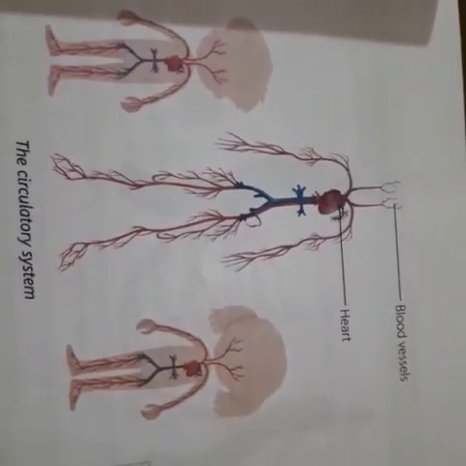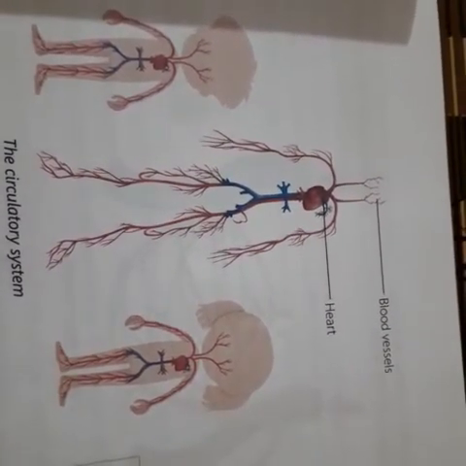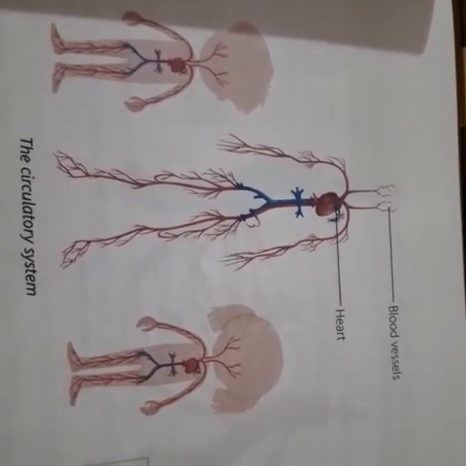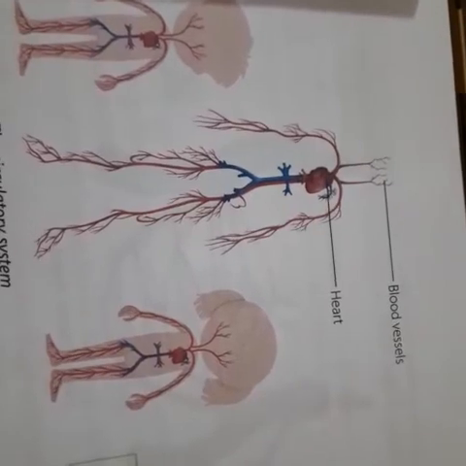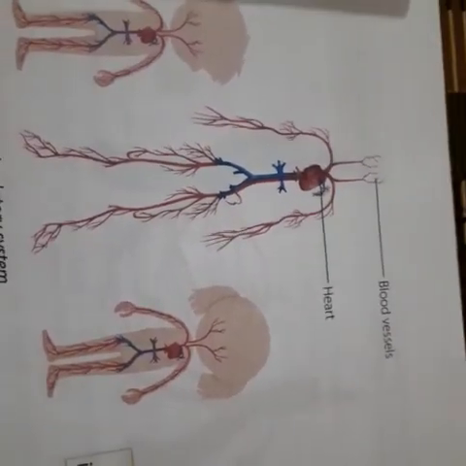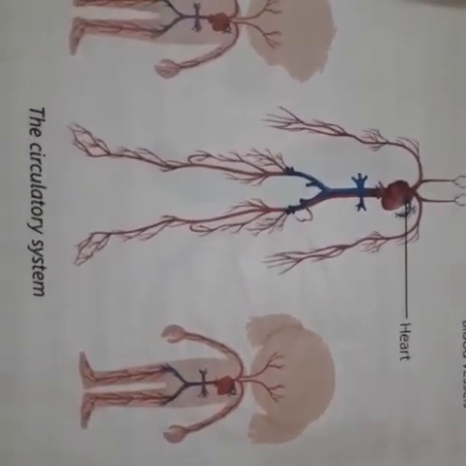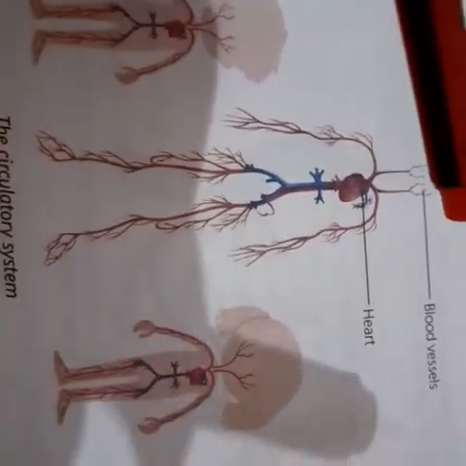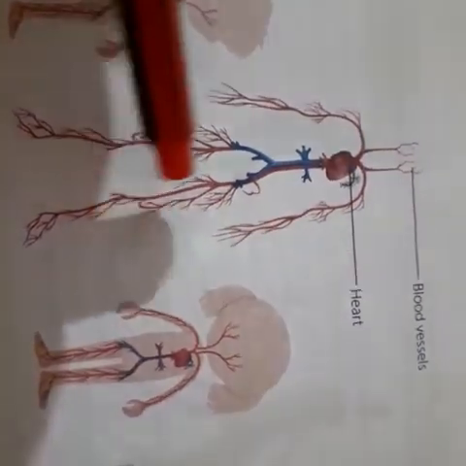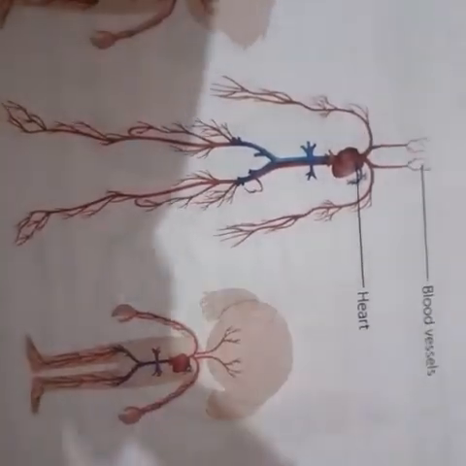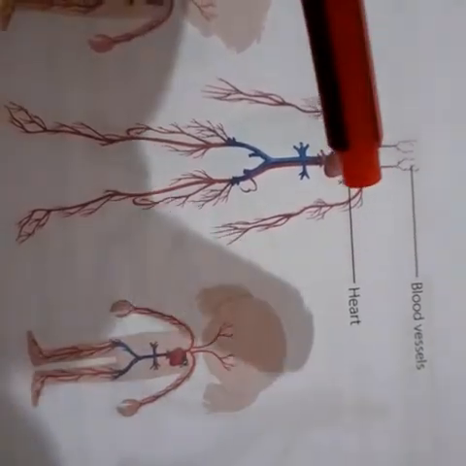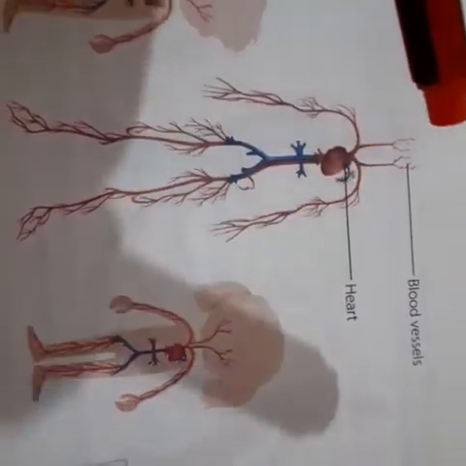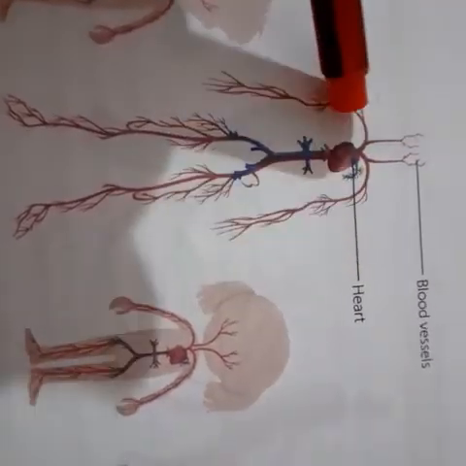Our blood is a red liquid that flows around the body in the blood vessels, and it is a medium through which different substances like digested food, oxygen, carbon dioxide, etc. are transported throughout the body. The tubes in which blood flows across the body are called the blood vessels, and there are three kinds of blood vessels.